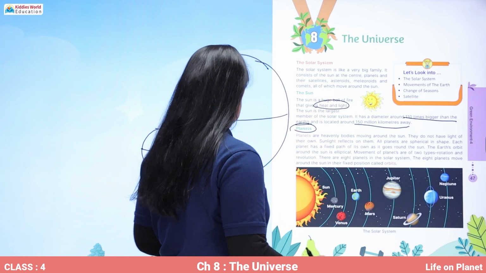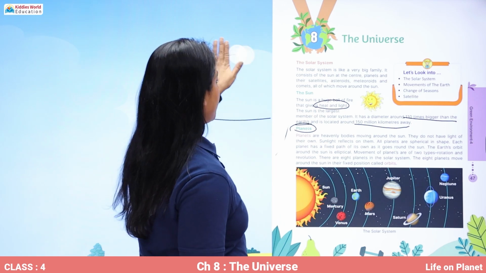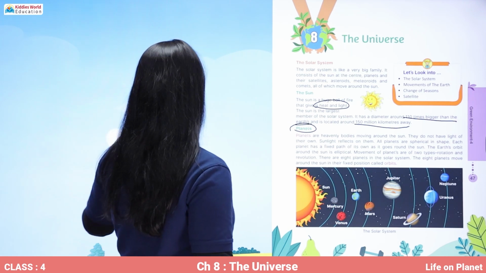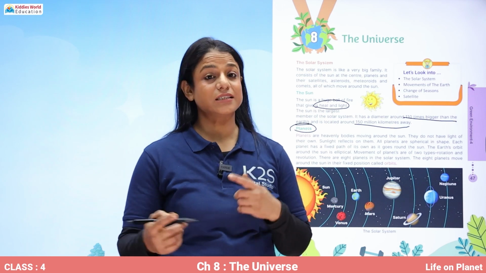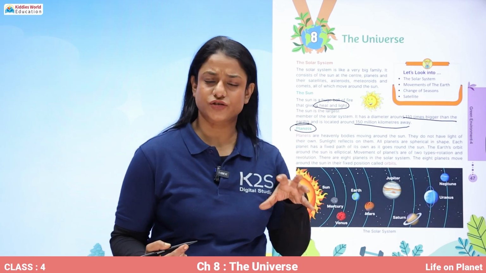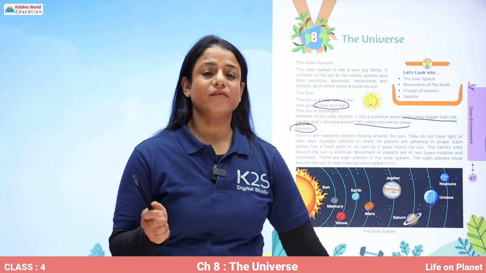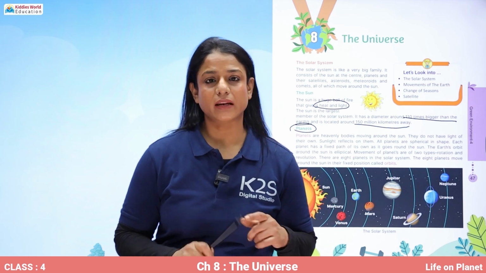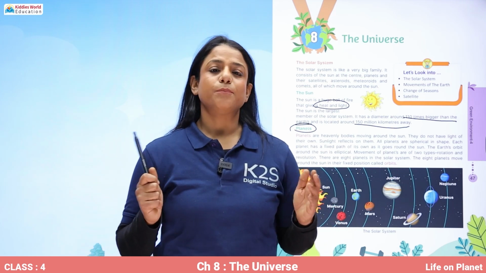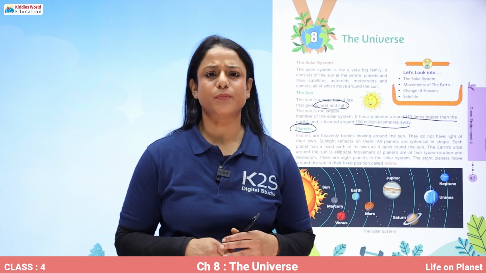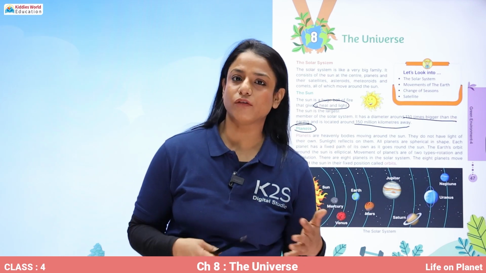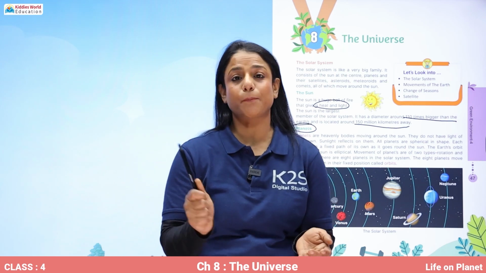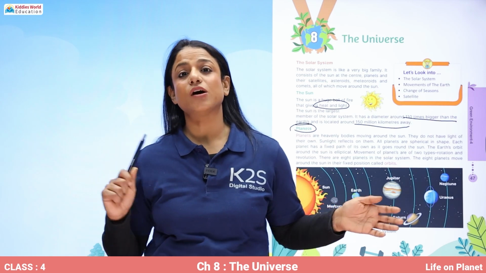Now planets. What are planets? Planets are the heavenly bodies that revolve around the sun. So, the sun is stationary, the sun is not moving. But the heavenly bodies are moving around the sun, and one of those heavenly bodies are planets. Planets do not have light of their own, and they are revolving around the sun in their fixed path, and that path is called an orbit.